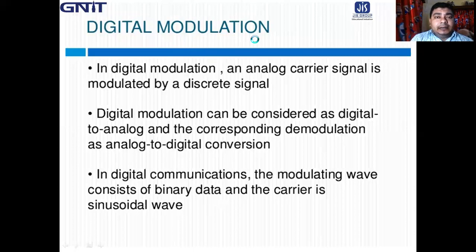In digital modulation, the modulating signal consists of binary data, that means a combination of zeros and ones, and the carrier signal is a sinusoidal wave. So remember that the message signal consists of binary data.